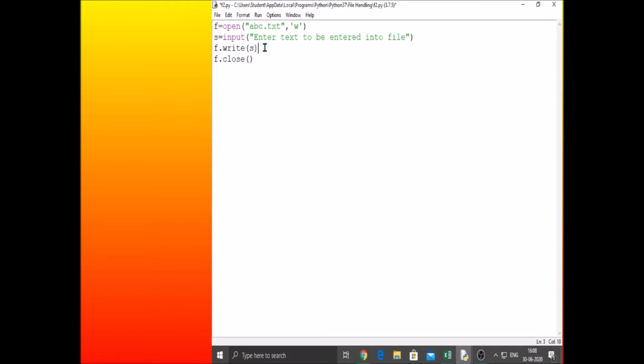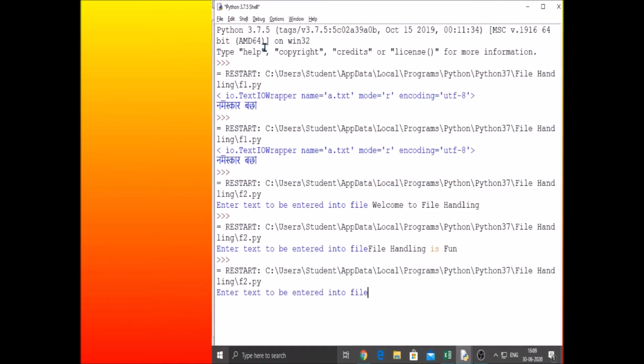Now if you do not write f.close, this will not give you any error. Python will automatically close your file. But here you will face a problem. Say I give file handling is fun again, freshly.